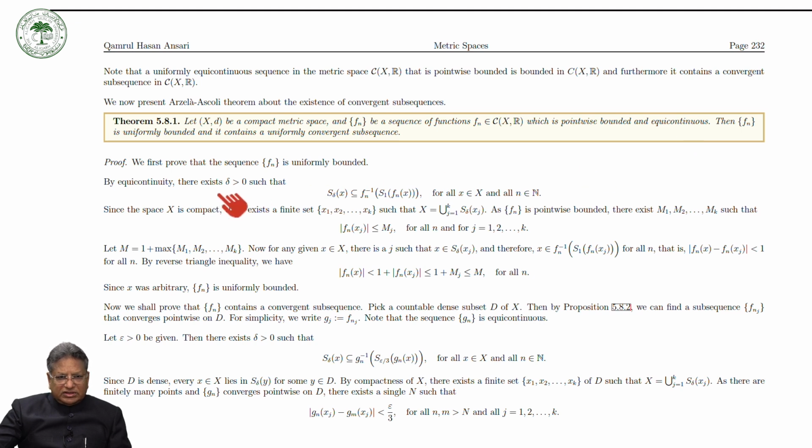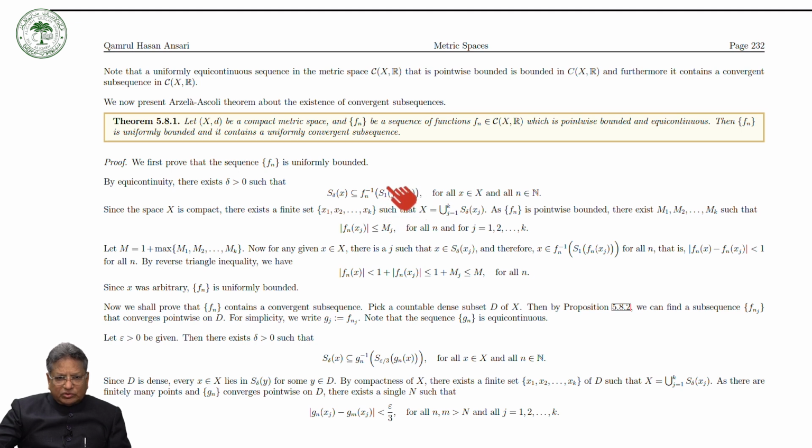there exists a delta greater than 0 such that the open ball with center at x lies in the inverse image under Fn of the open ball with center Fn(x) and radius 1.